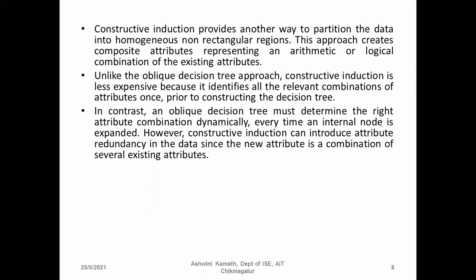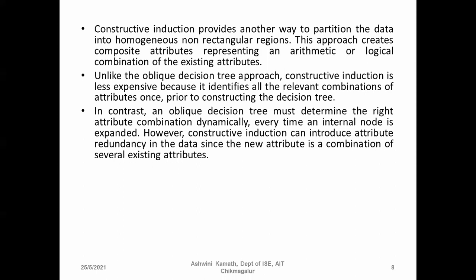However, constructive induction can introduce attribute redundancy in the data, since the new attribute is a combination of several existing attributes. Attribute redundancy means the same attribute will occur more than once.